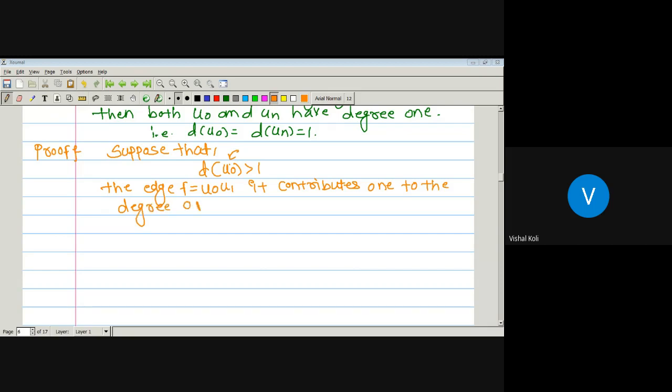Degree of u0. But here we have supposed that degree of u0 must be greater than 1. As degree of u0 must be greater than 1, it implies that there is at least one edge, some e which is incident on vertex u0 and some vertex v of a given tree t.